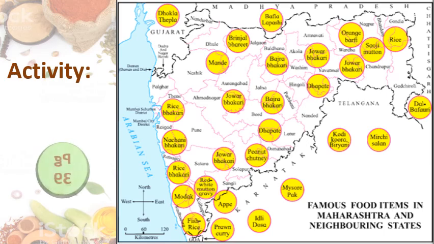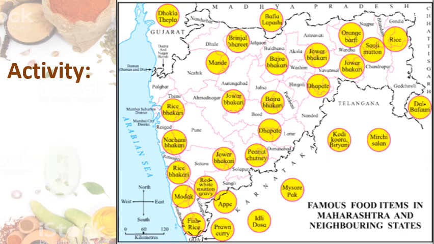In that table it is asked, name the district, state, which are the food items. You have to write in the table which is the main ingredient used to make that food item.